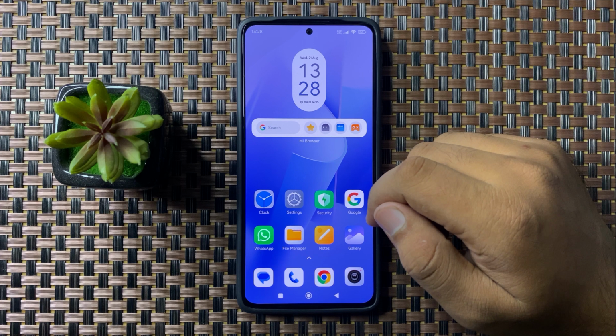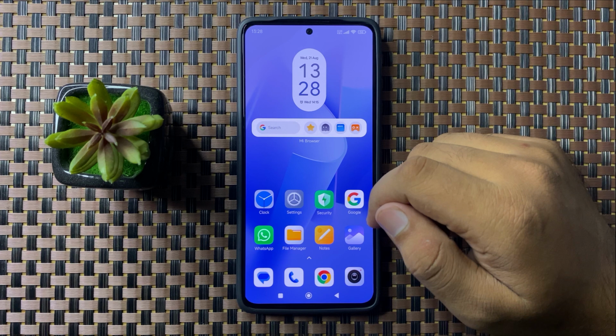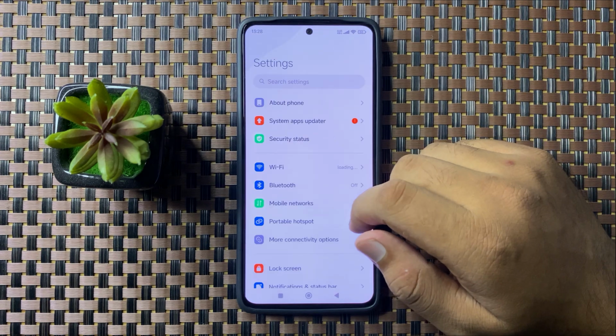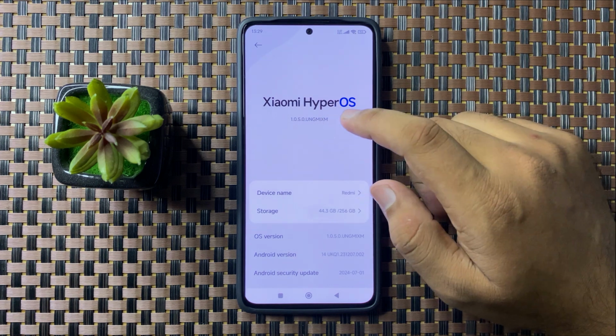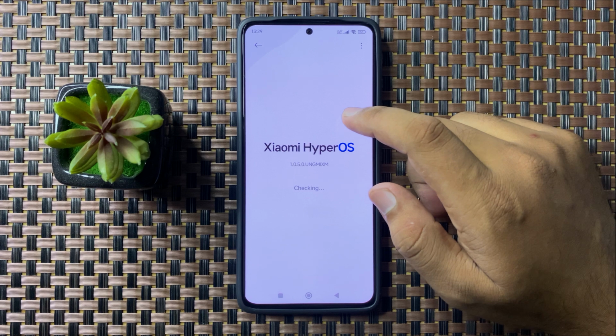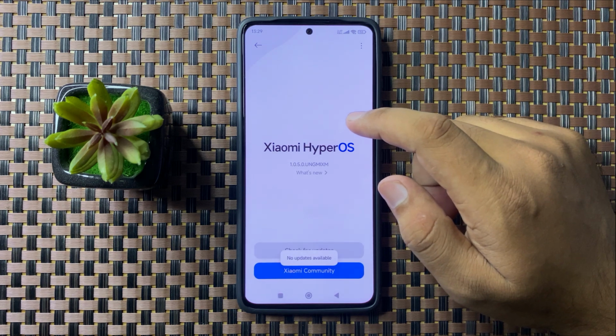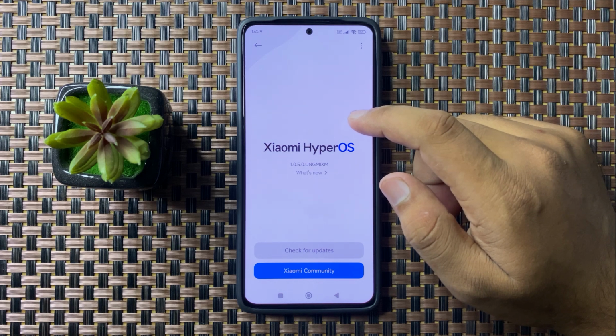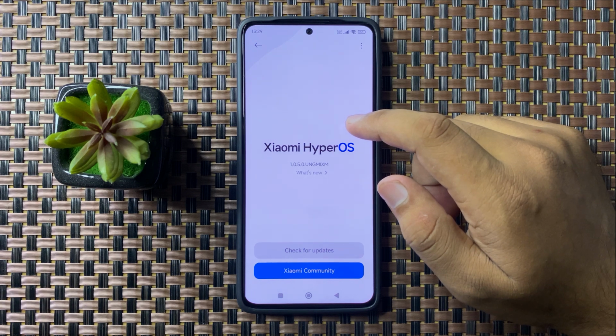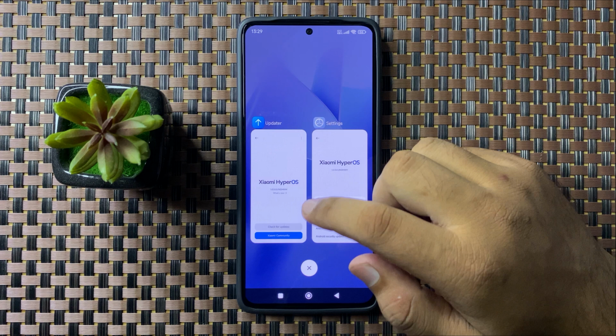In this video I will show you how to fix the media keeps stopping error on your Xiaomi phone. So to fix this issue, first of all open settings, now tap on about phone and then tap on the software variant. Now from here check if you have any available update. If you have an update available, then update the phone to the latest version, and after updating the phone to the latest version, the media keeps stopping error will be fixed.